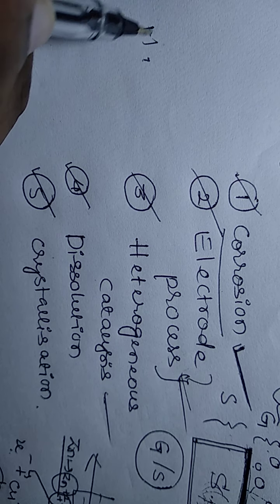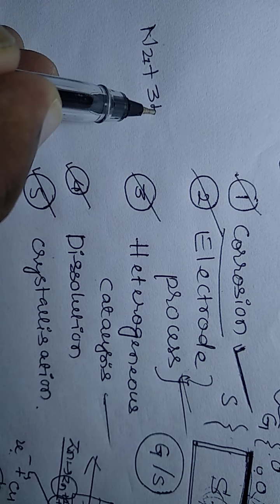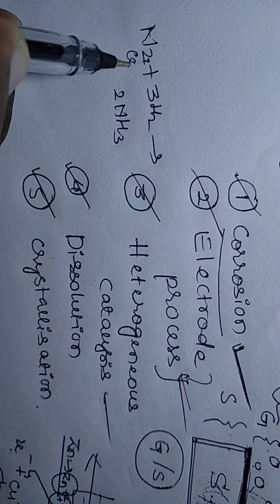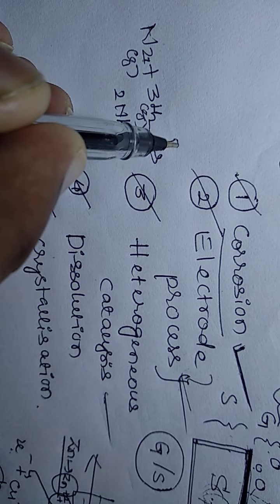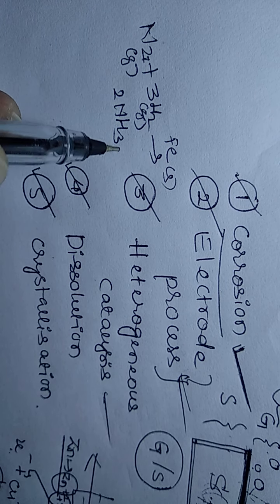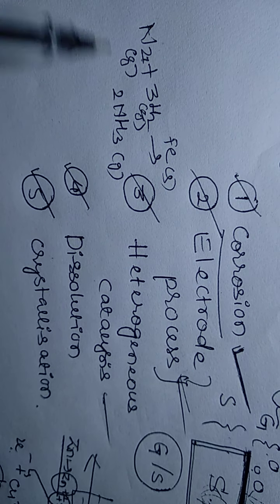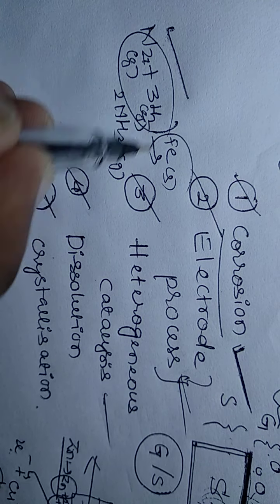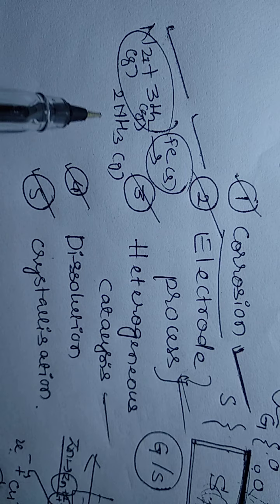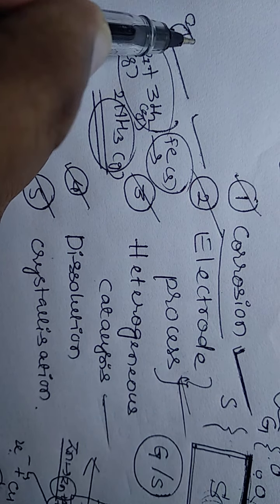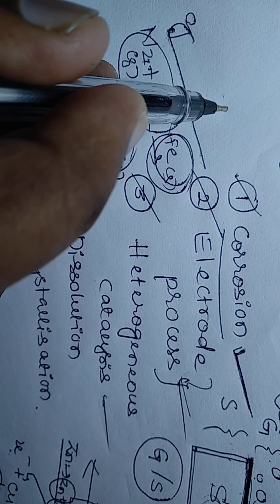For example, N2 plus 3H2 gives 2NH3. These are present in the gaseous form, and iron is the catalyst, which is present in the solid form. So the reactants and products are present in the gaseous form, and the catalyst is present in the solid form.